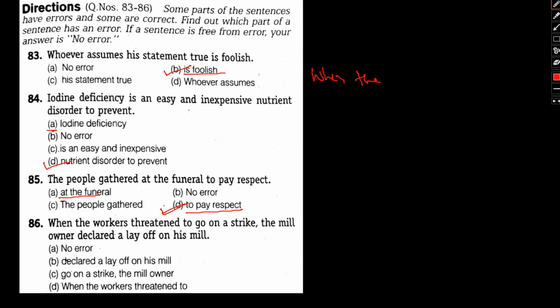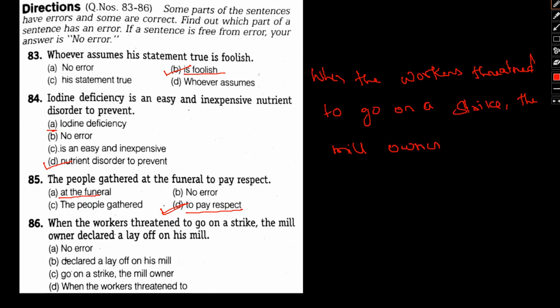When the workers threatened to go on a strike, the mill owner declared a layoff on his mill. Okay, now let's go part by part.